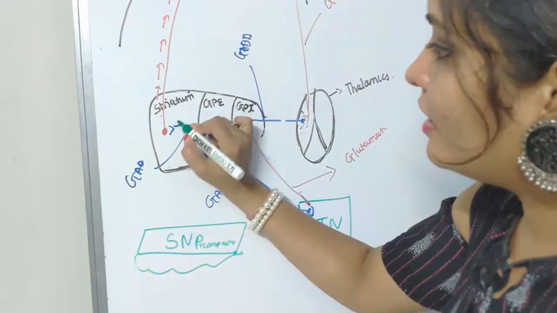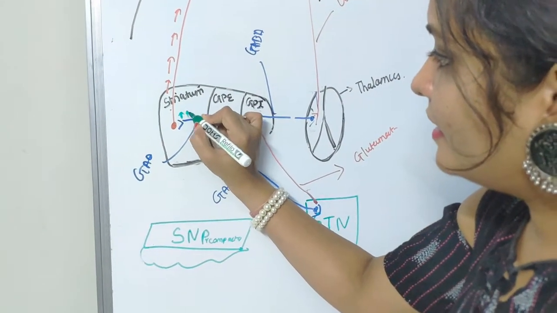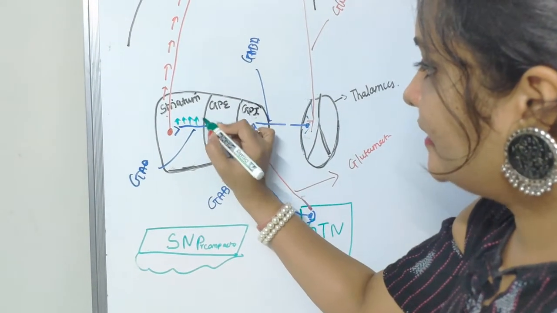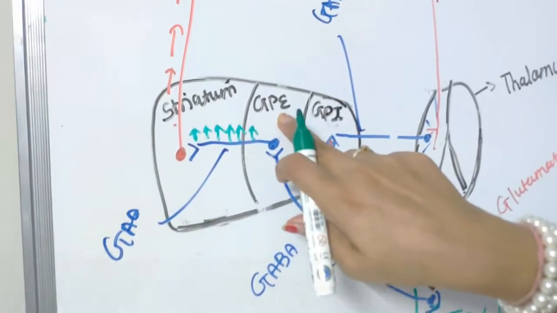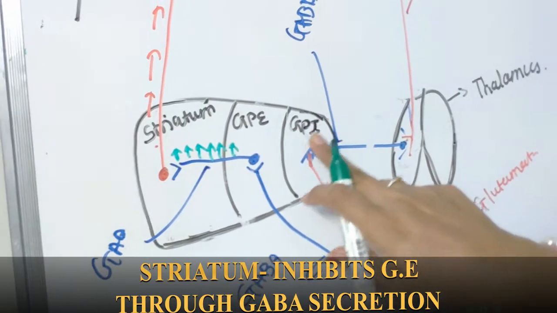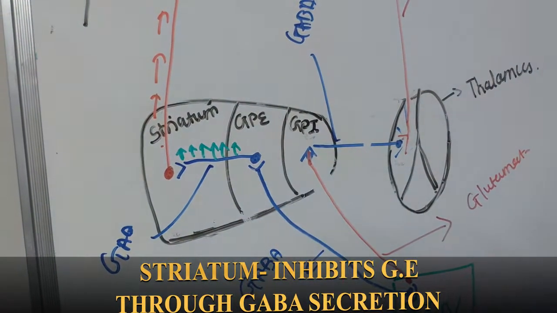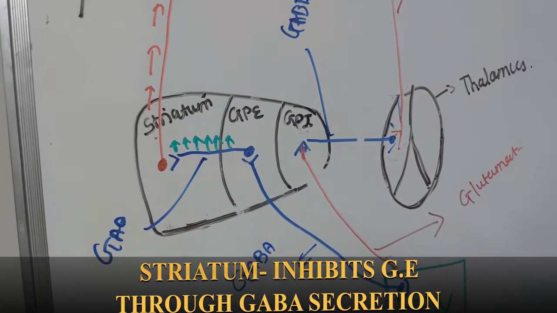So more amount of GABA is secreted on the globus pallidus externa. It is not globus pallidus interna, because these fibers are going to globus pallidus externa.